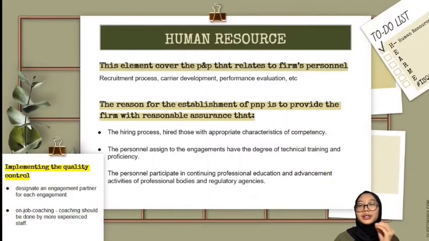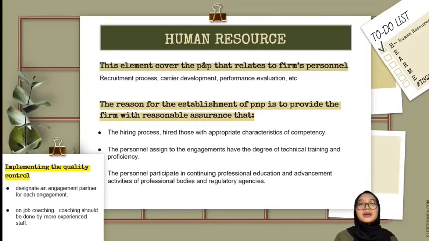So, we're going to dive into the first element, which is H for human resource. To make it easier, this element covers the policies and procedures that relate to the firm's personnel, like recruitment process, career development, performance evaluations, and others. The reason for establishing these policies and procedures is to provide the firm with reasonable assurance that the hiring process hires those with appropriate characteristics of competency, that the personnel assigned to the engagement have the degree of technical training and proficiency, and third, that the personnel participate in continuing professional education and advancement activities of professional bodies. For example, the personnel is taking ACCA qualifications.